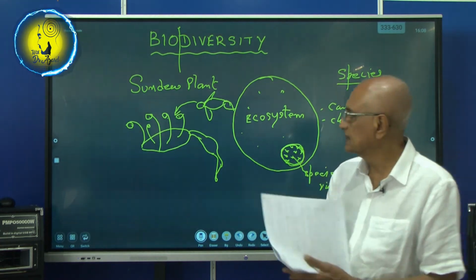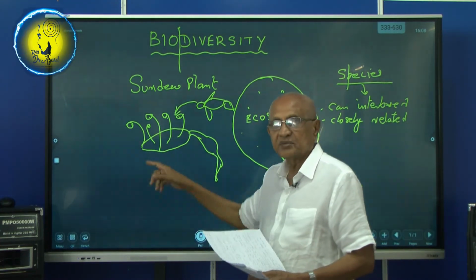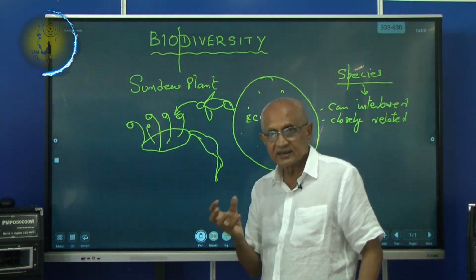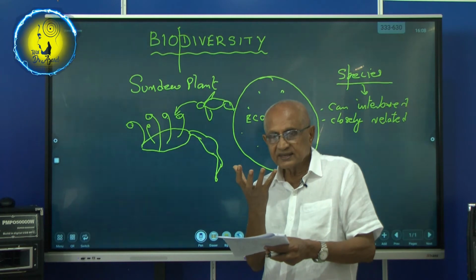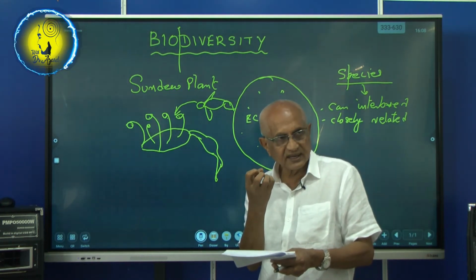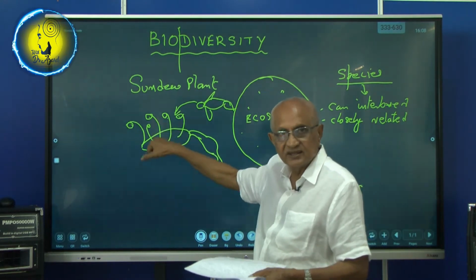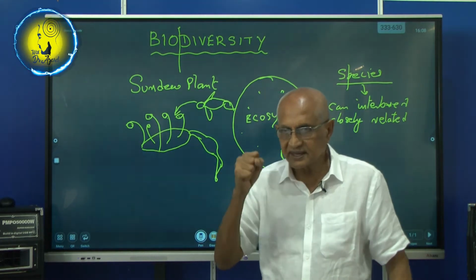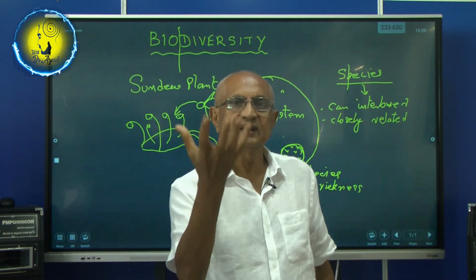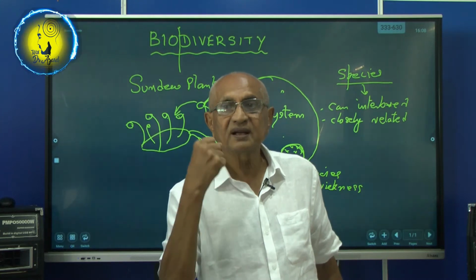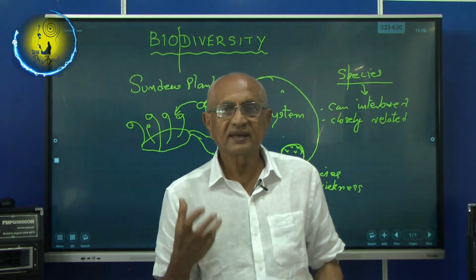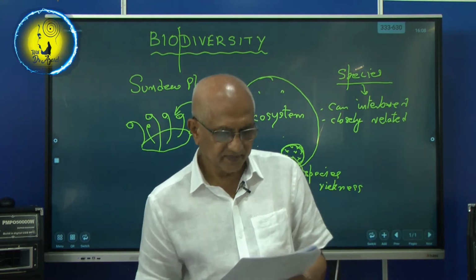Then what happens? The sundew plant is so sensitive to these insects. When the insects come, these hairs start folding and entrap the insect, secrete digestive juices, digest the insect and absorb it. So these are what we call carnivorous plants. That is how they get their organic matter.